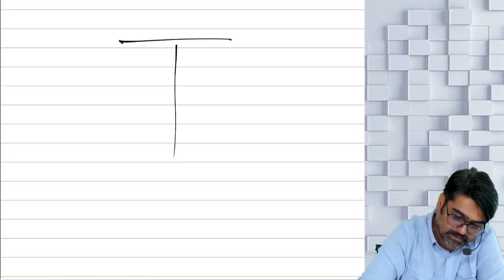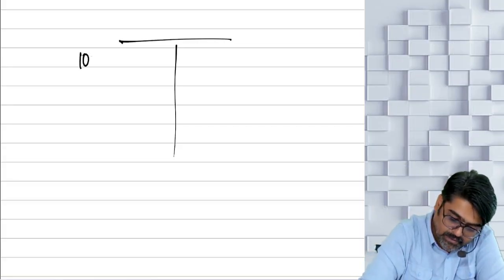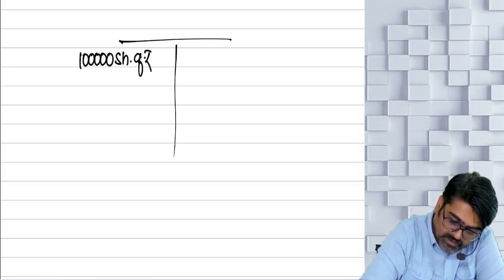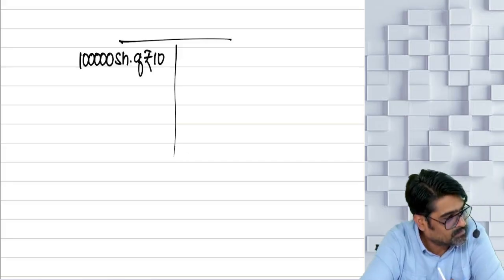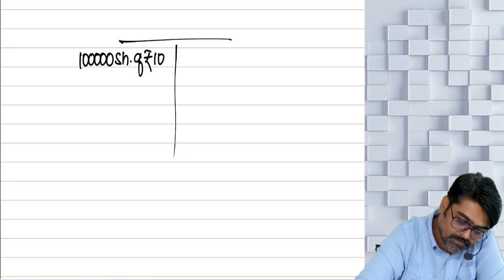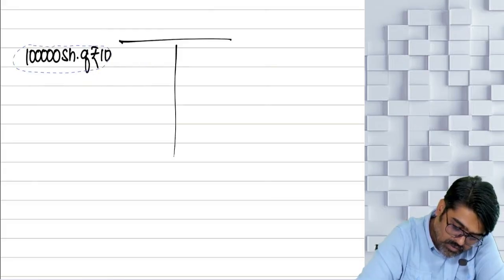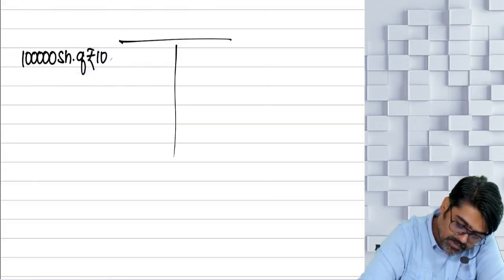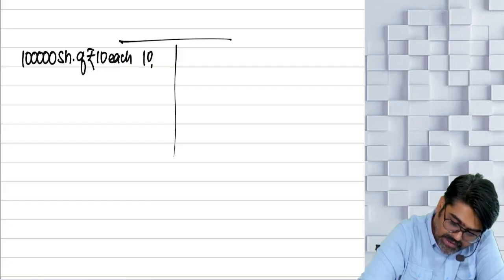In this balance sheet, 1 lakh shares of rupees 10 each. So what was your share capital? Come on, tell me. Of rupees 10 each, meaning the share capital was 10 lakh rupees. Yes or no? So your share capital was 10 lakh.